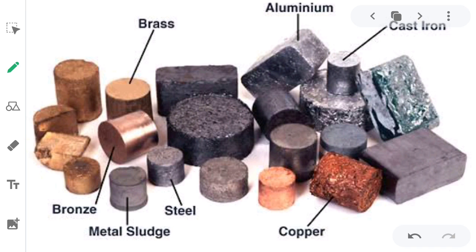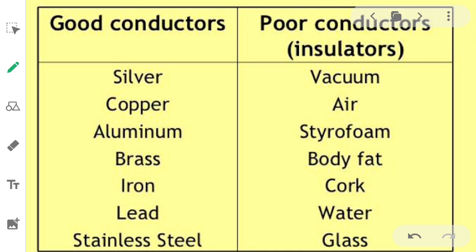The object which transfers heat from one point to another easily is called a conductor, like all these metals, whether it is bronze, metal sludge, steel, copper, cast iron, aluminum, or brass. All those metals are called conductors because they can transfer heat from one point to another easily.